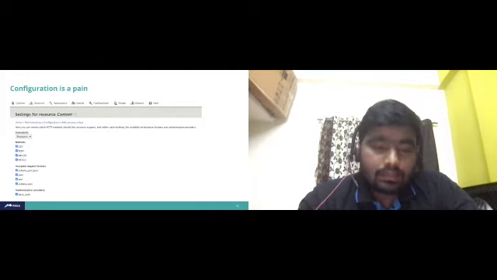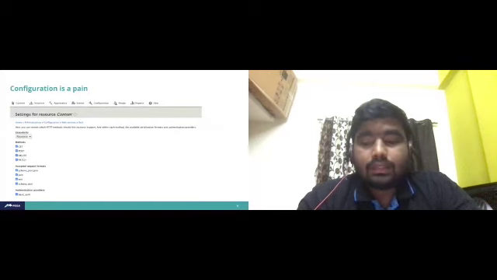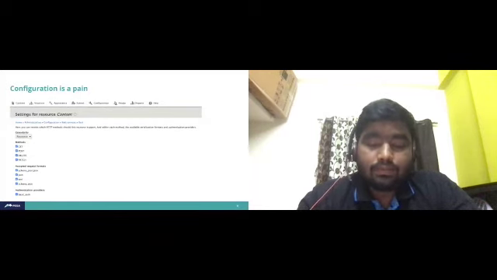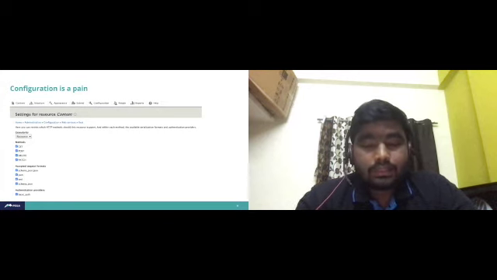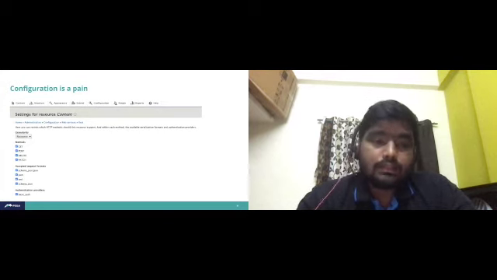Only then will that endpoint be accessible and work when you're testing. But compared to JSON API, we don't need to set any of these things. It already works.